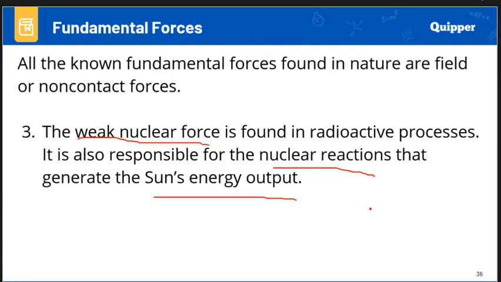But when this nuclear force loses its energy, it becomes weaker, and most likely it will have a weak nuclear force. Because of having a weak nuclear force, they are going to disintegrate, separate, and explode, and that is responsible for the sun's energy output.